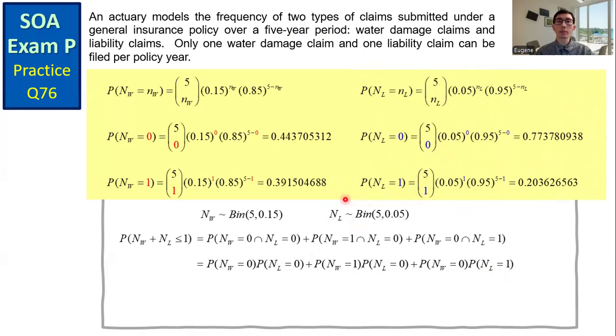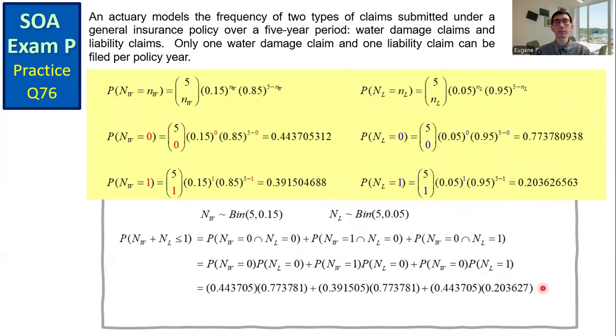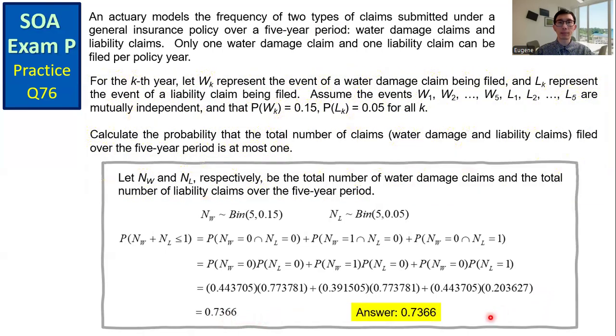We get all the numbers. We do the substitution. Upon calculation, we get the desired probability. The answer is 0.7366. This is the probability that the total number of claims filed over the 5-year period is at most 1.